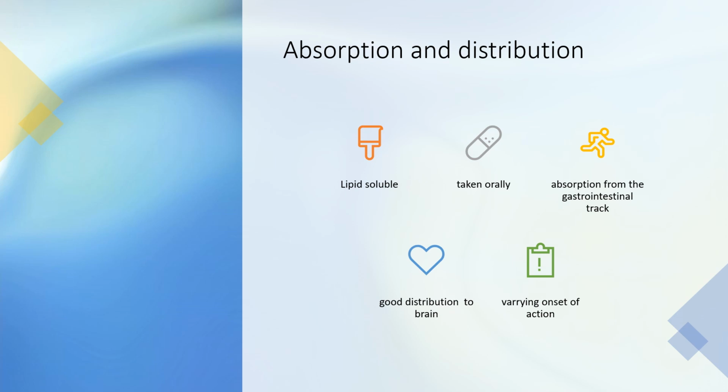Pharmacokinetics, absorption and distribution. These drugs have good lipid solubility, therefore they have good redistribution to the brain. They are taken mostly orally. They have good absorption from the GI tract, but they have varying onset of action. Most of the drugs have half-lives of 2 to 4 hours, but there are some drugs which have longer half-lives as well.